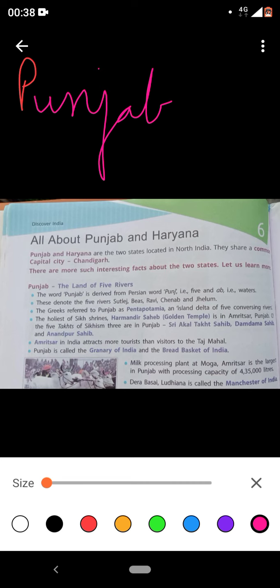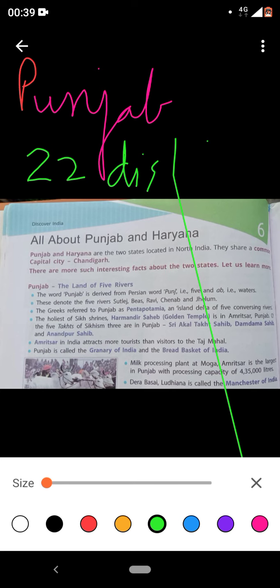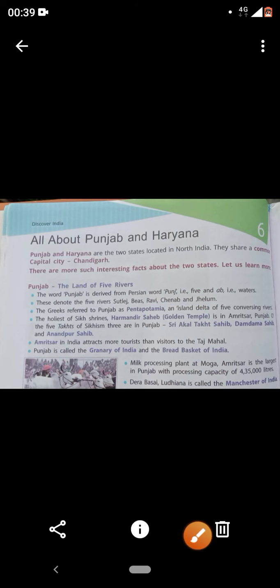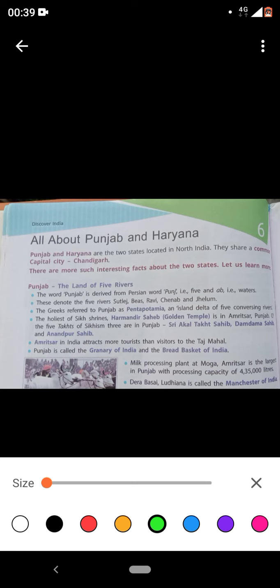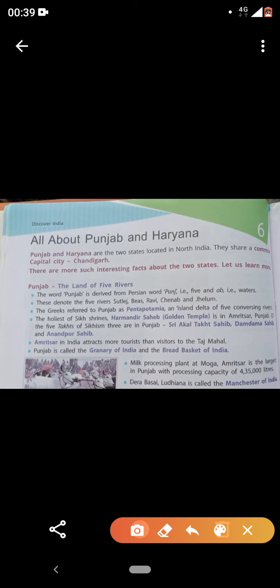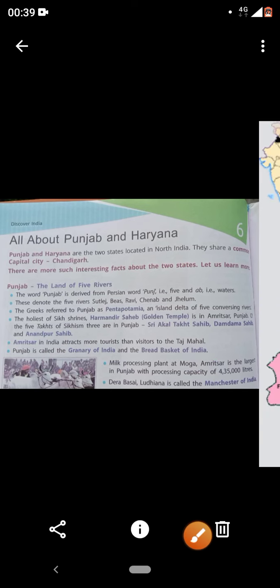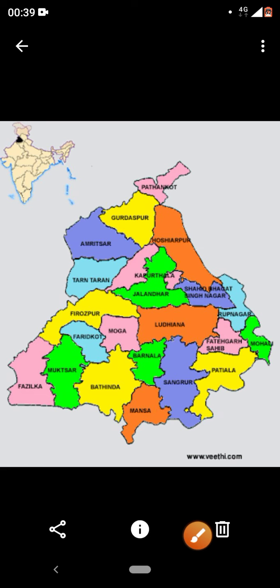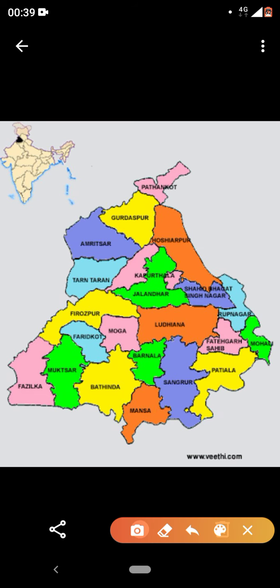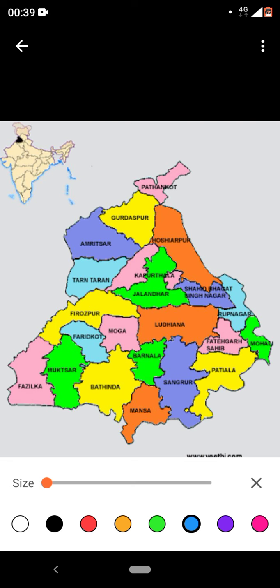Now, Punjab was created on 1st November 1966. How many districts does it have? It has 22 districts. Let us see these districts in detail. Here we have a map of Punjab. Can you see the 22 districts?